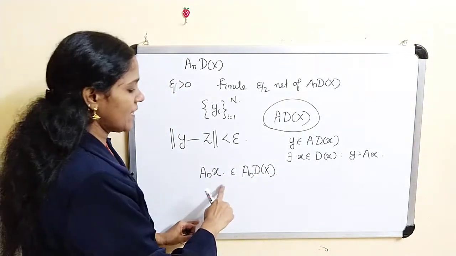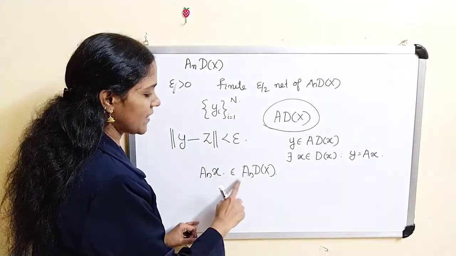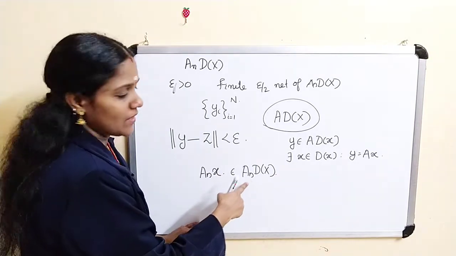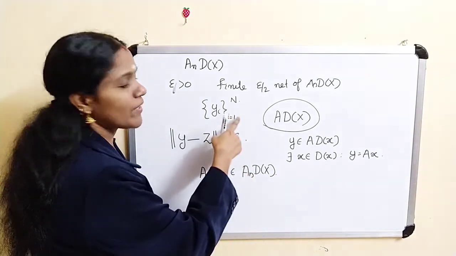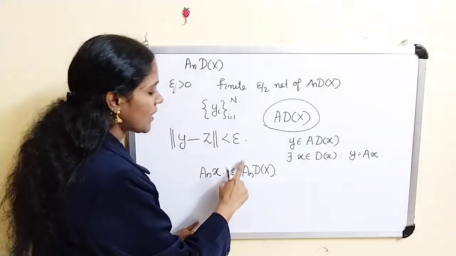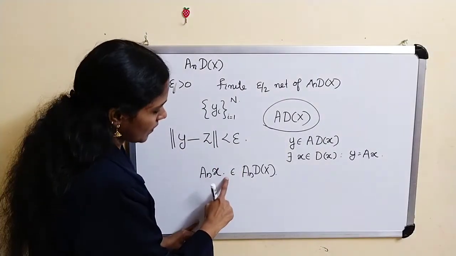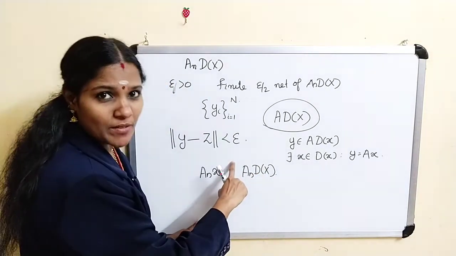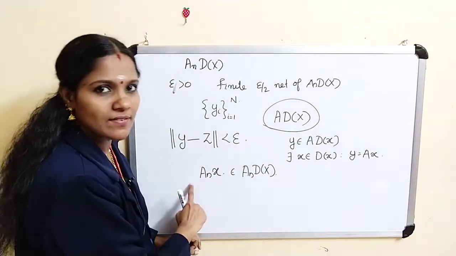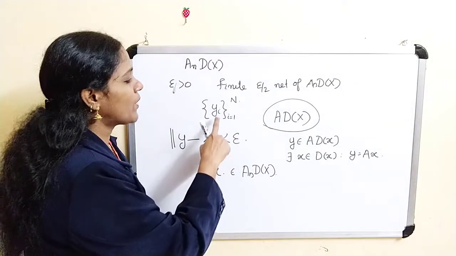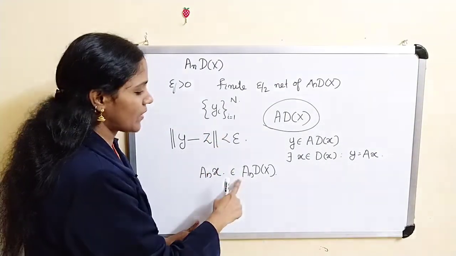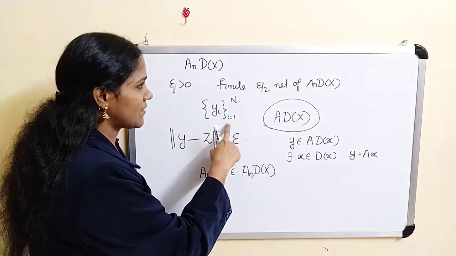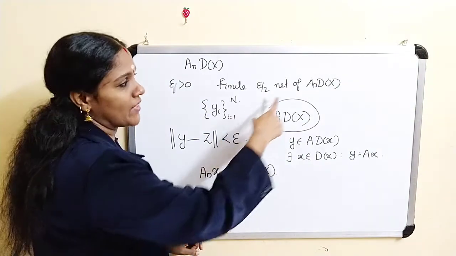Okay, A_n d of x, A_n x, then clearly this is a point in A_n d of x, and A_n d of x is pre-compact, therefore this has an epsilon by 2 net. Okay, so you consider the element: A_n d of x is pre-compact, means for this A_n x you can find an element in this set. Okay, A_n d of x is pre-compact and this is an epsilon by 2 net of A_n d of x.